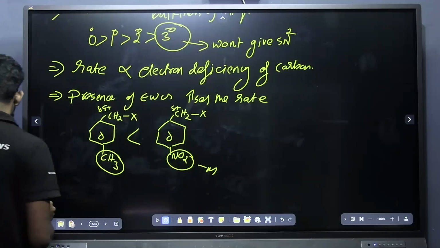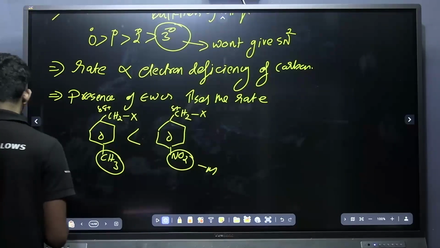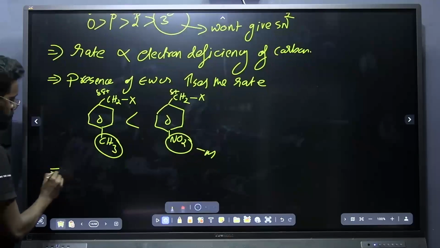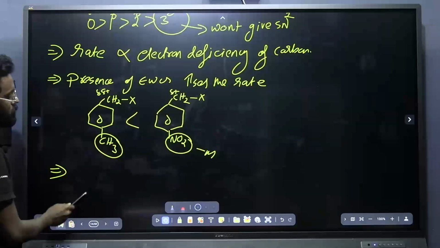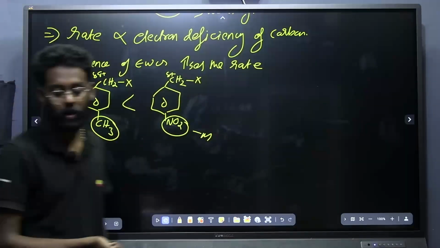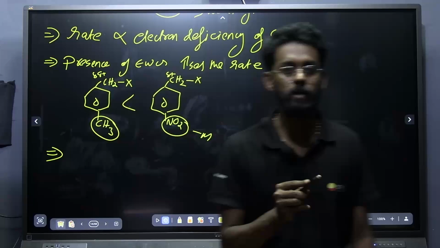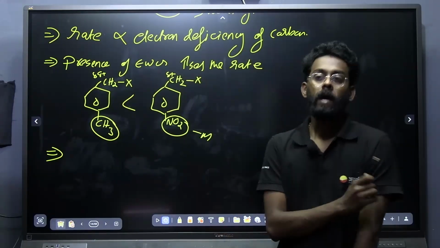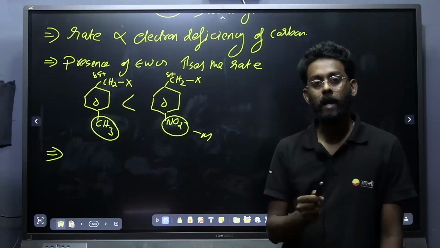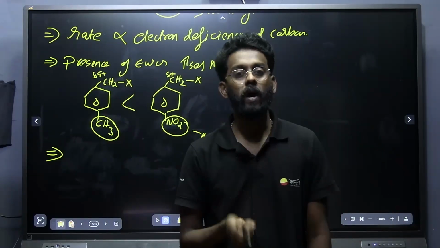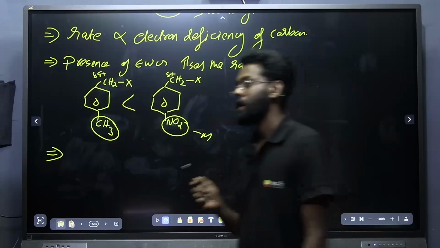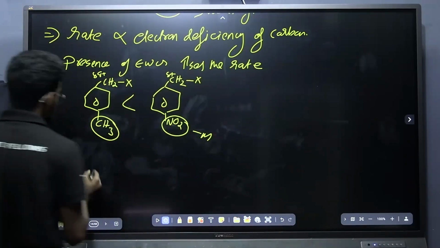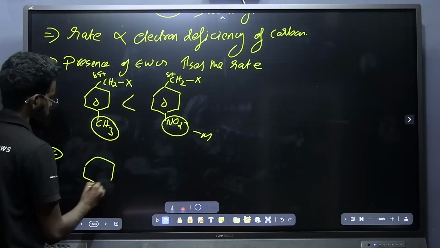Any other points? Okay. Now if I am talking about the stereochemistry for the SN2 mechanism or SN2 reaction, you have to check for the stereochemistry, because the product that you will be getting is the inverted product. If the carbon in the alkyl halide is a chiral carbon, then you have to check for the stereochemical product, that is the inverted product. For example, if I am giving you a reaction,